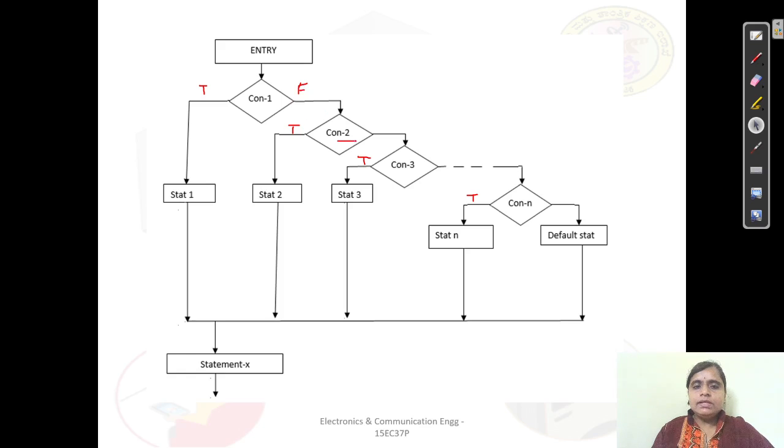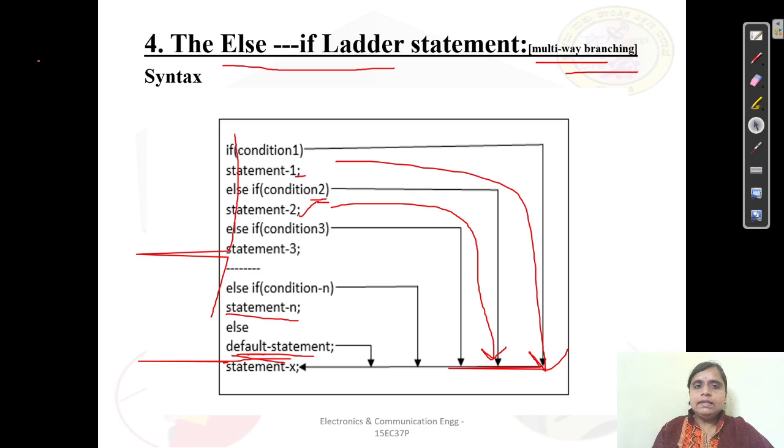Then it is going to check condition number 2. Again, if it is true, it executes the second statement and comes out. If it is false, again it is going to check the next statement. So this continues. So this is nothing but the else if ladder. See the word, it is else if. The keyword we are using here is else if.